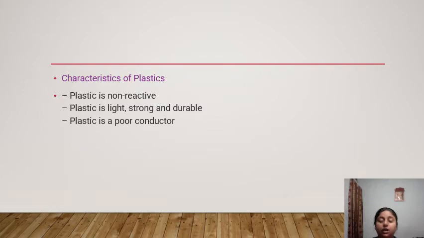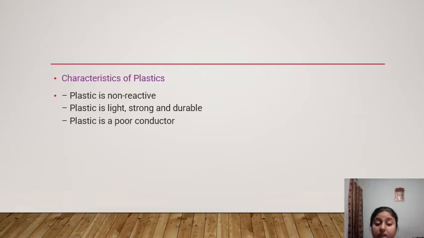What are the characteristics of plastic? Behind everything there are some properties. Here are the characteristics of plastic. First, plastic is non-reactive; it does not react with anything. Plastic is light, strong, and durable.